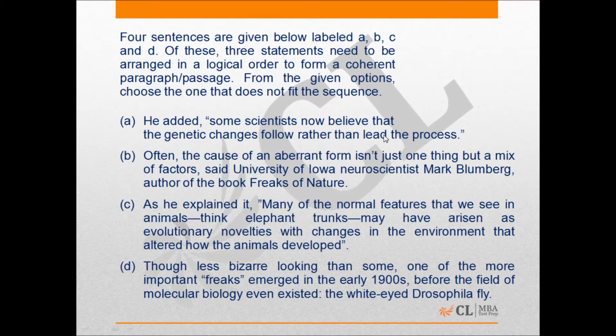Now, when you start to read the sentences, in A you have this keyword, which is "he added." That's what it says here in the beginning of A. I can mark that particular part for you. It's right here: "He added." This is one key phrase. Then in C, it's "as he explained," and in B, the keyword is University of Iowa neuroscientist Mark Bloomberg, who's the author of the book Freaks of Nature. Another keyword in B was the word aberrant, which means something unusual or abnormal.